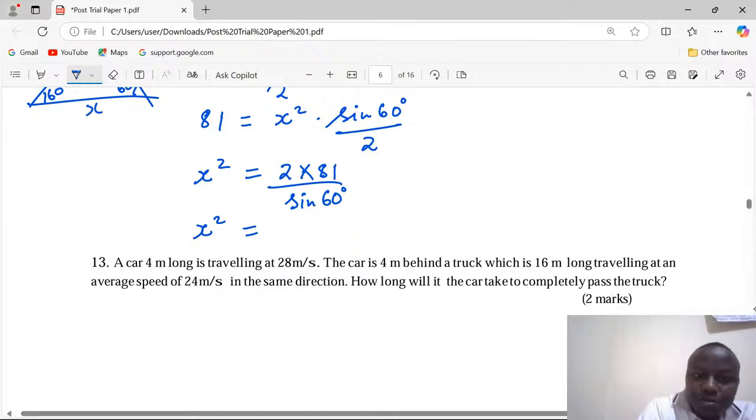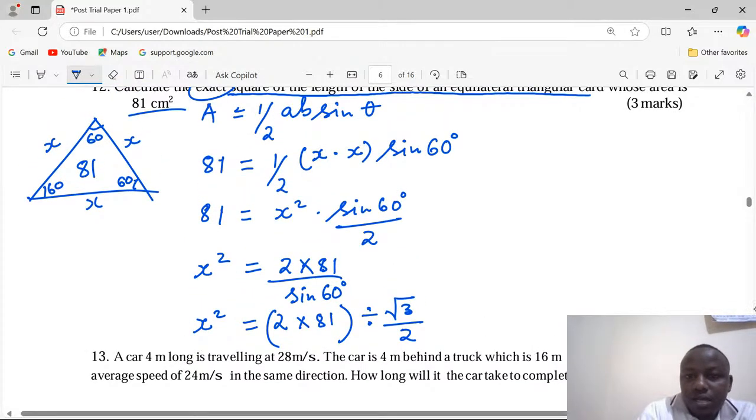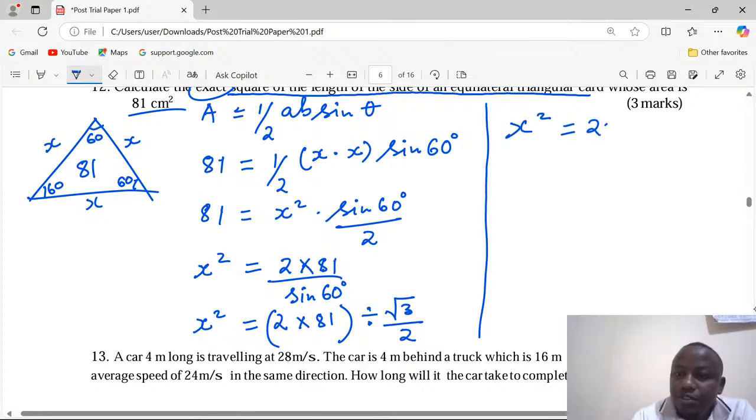So this is going to be 2 times 81 divided by root 3 out of 2. This is to mean x squared is equivalent to 2 by 81, and instead of dividing, we multiply by 2 out of root 3.